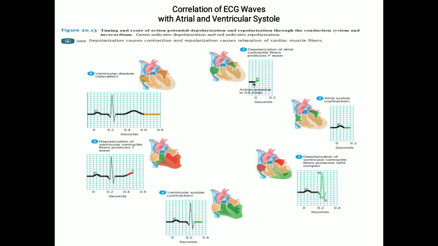When the atrium contracts, the ventricle is relaxed. When the atrium relaxes, the ventricle is contracted. So the blood is pushed from the atrium to the ventricle in a downward fashion, and from the ventricles to the aorta and the pulmonary trunk in an upward fashion. This is because of the pressure differences.